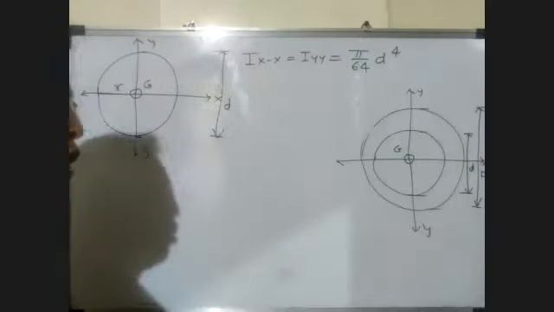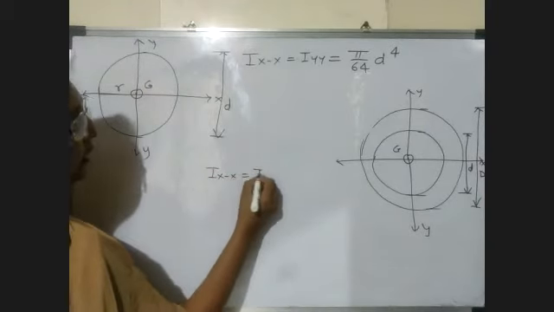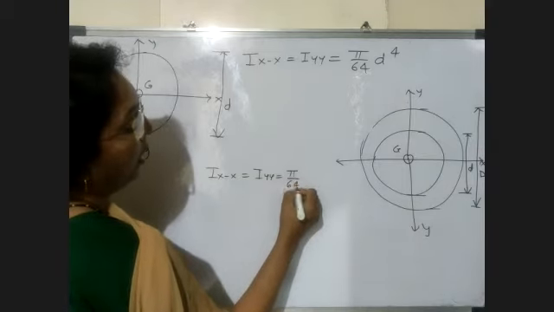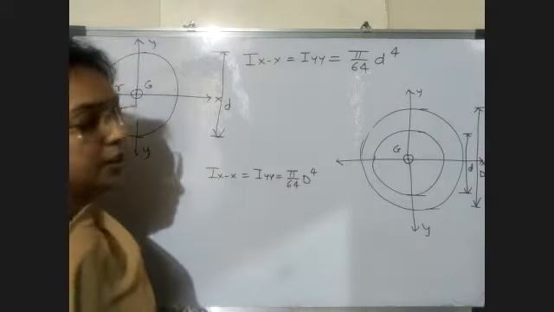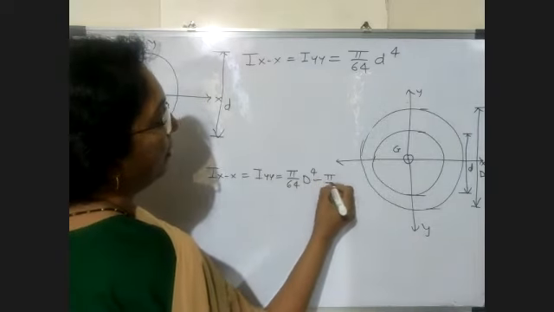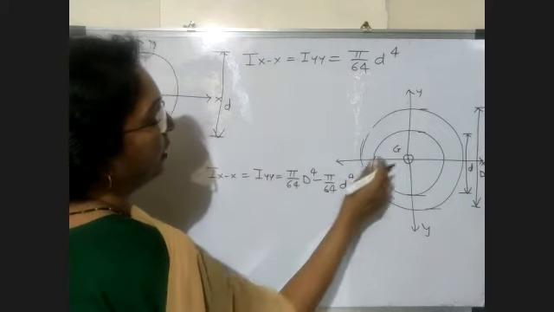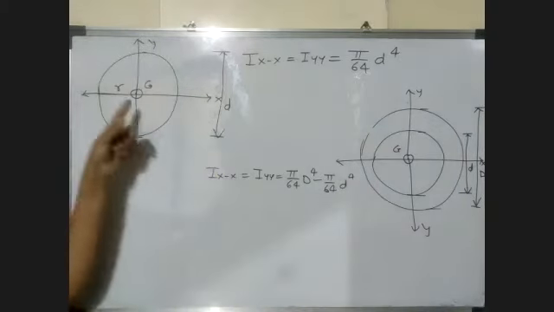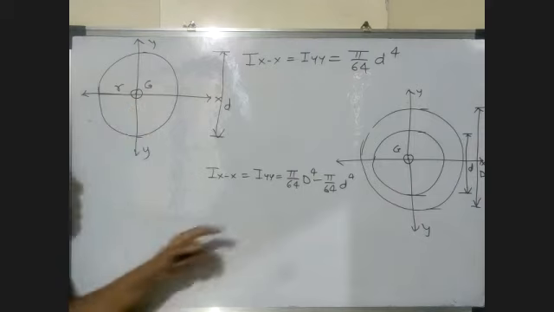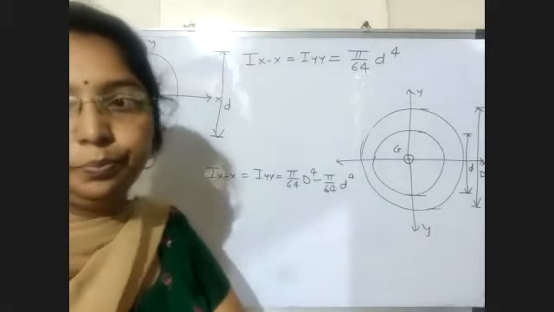Again for hollow circle, Ixx and Iyy both are the same. The formula is pi by 64 capital D raised to 4, this is the moment of inertia of the outer circle, minus pi by 64 small d raised to 4, this is the moment of inertia for the inside circle. So this is the moment of inertia for a hollow circle.